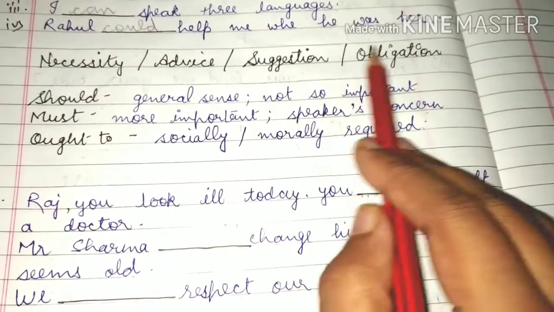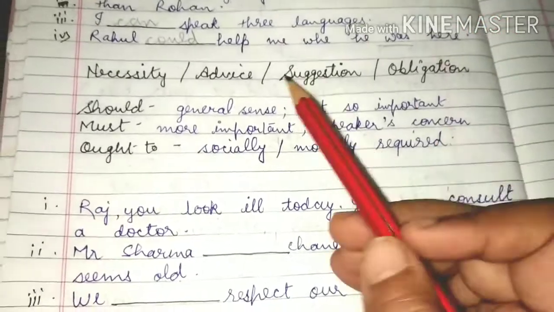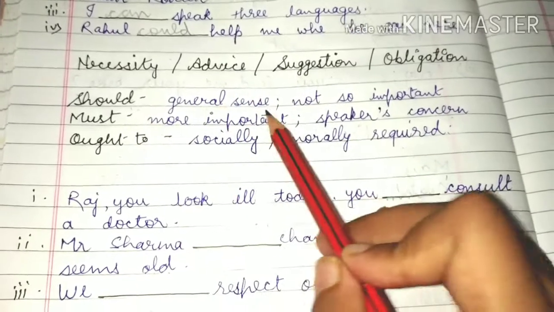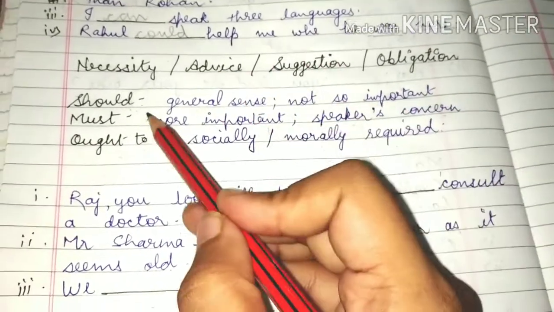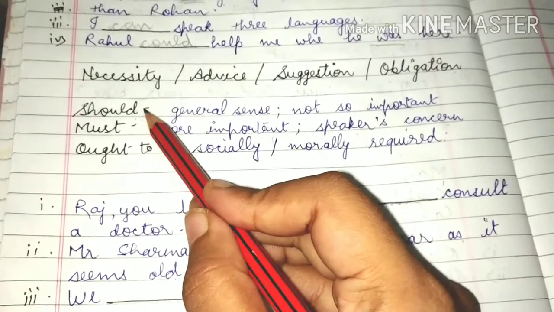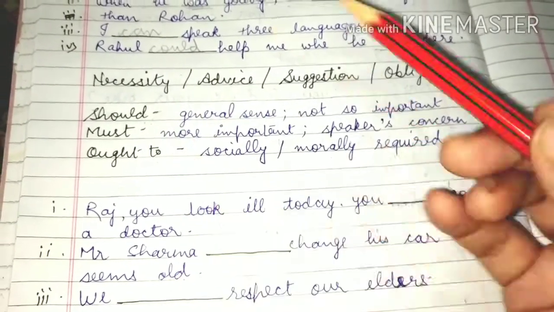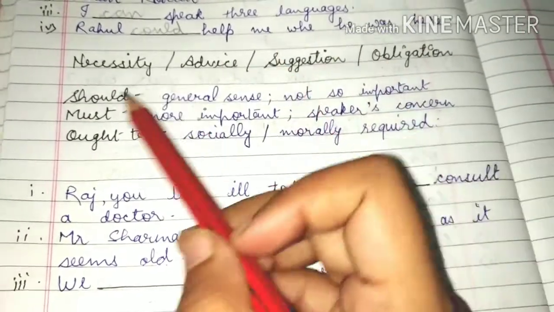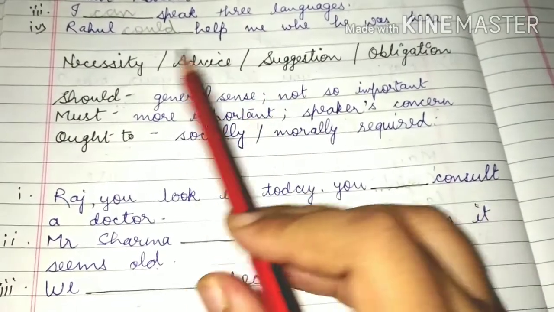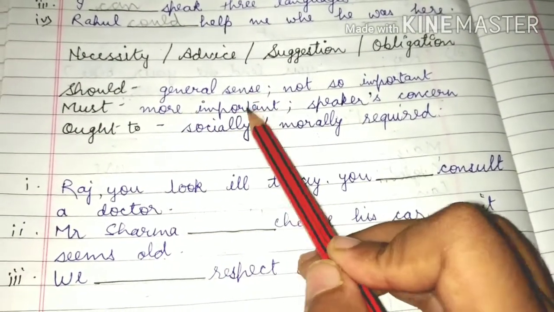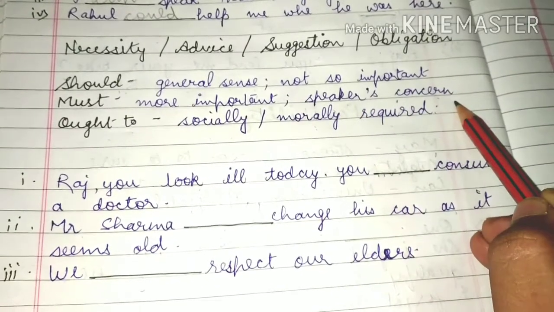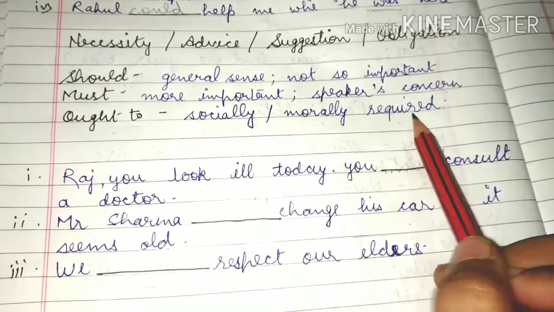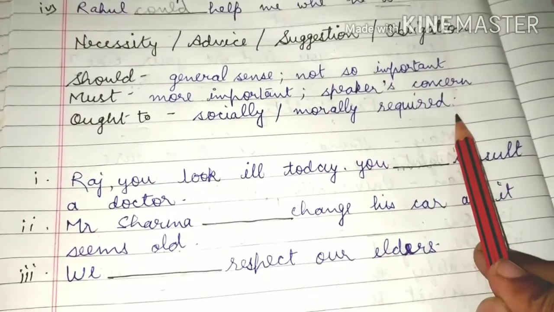Necessity, advice, suggestion and obligation. For these we use should, must and ought to. Should is used in a general sense, not so important. If anyone is giving you advice or a suggestion, it is not 100% important that you have to do it. It depends on your mood whether you want to do it or not. Must is more important. We use must when things are very important to do and it is the speaker's concern. Ought to we use when something is socially and morally required.